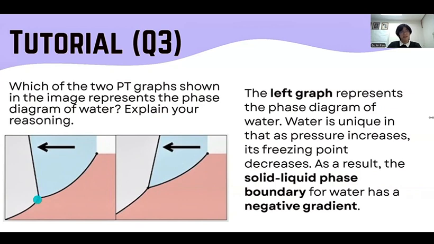This is quite helpful because when you see this graph, you know that it is most probably water. Because for most other substances, as the pressure increases, the freezing point actually increases, which means that it requires a higher temperature to freeze.